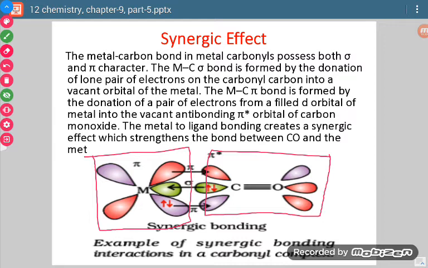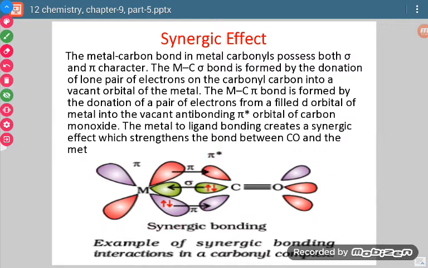Now see, in molecular orbital theory you have seen that whenever atomic orbitals combine, they form molecular orbitals, and molecular orbitals formed are of two types, bonding molecular orbitals and anti-bonding molecular orbitals. So in case of carbon monoxide, there are vacant anti-bonding molecular orbitals and a filled orbital is also available. So now what happens?